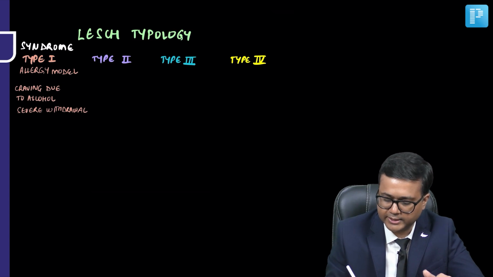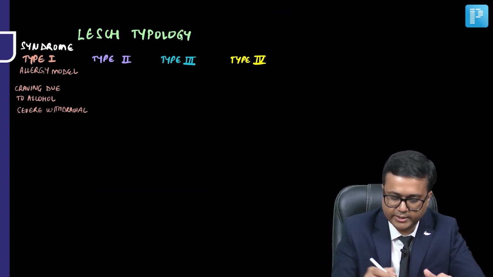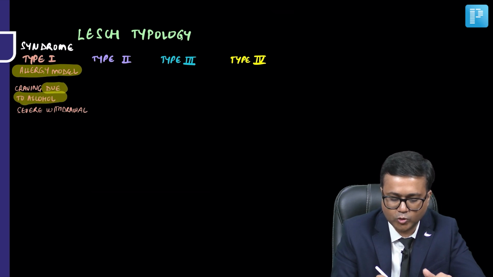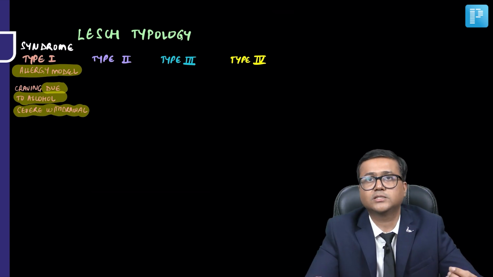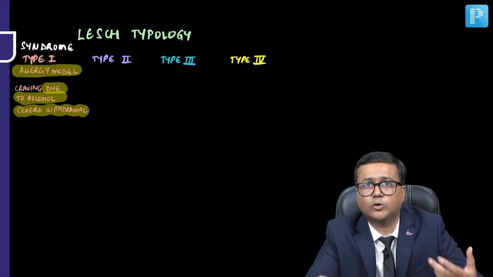When you talk about type 1, it is the allergy model, you can remember. So the craving is to consume alcohol, and severe withdrawals may be seen.